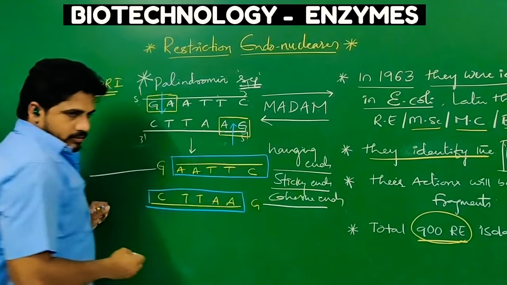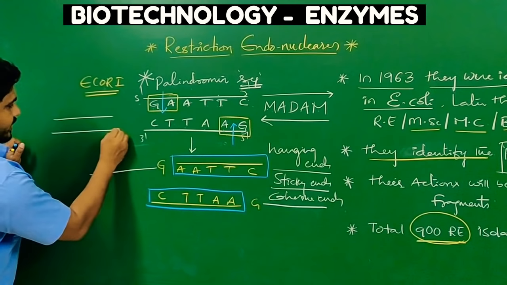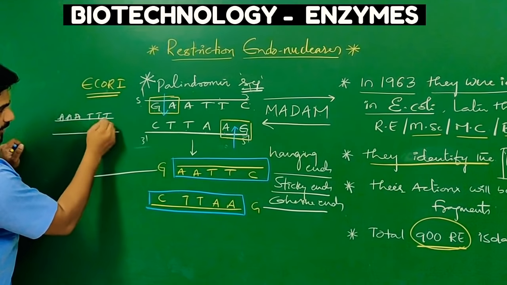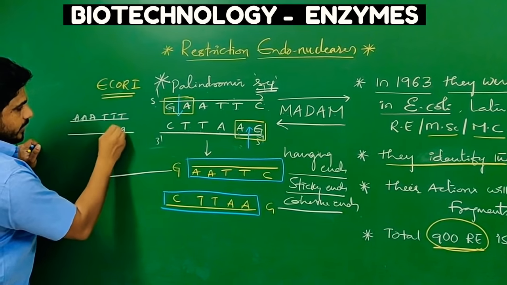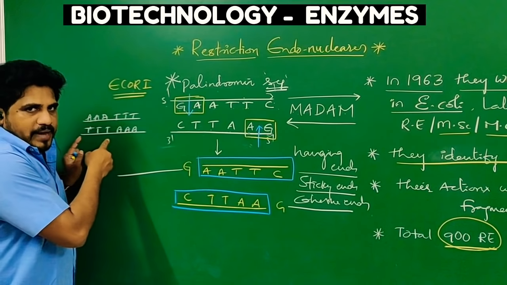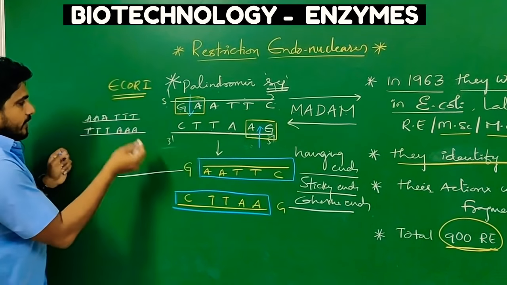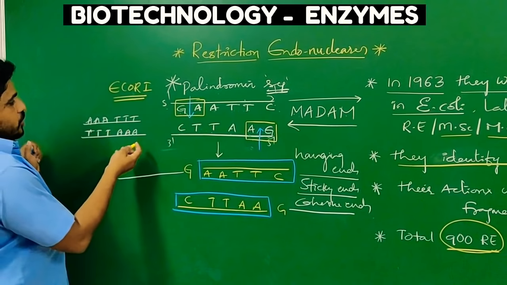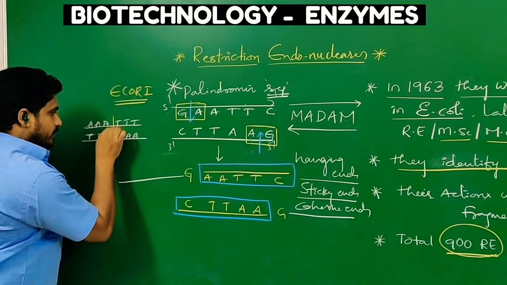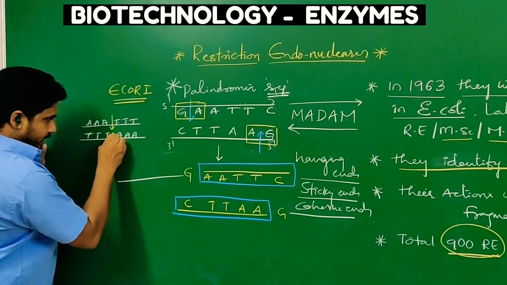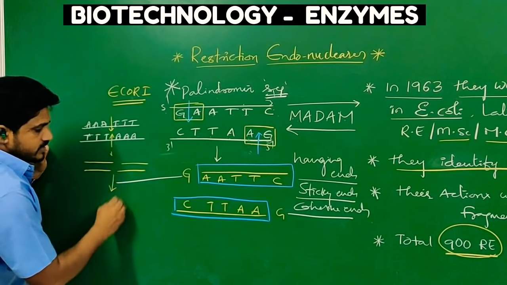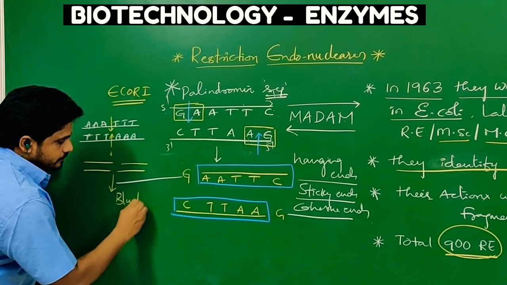They are not equal. In case it is a DNA strand, A, T, T, T is there, and opposite to it T, T, T, A. Do you think this is a palindromic sequence? Yes. If a restriction endonuclease enzyme identifies it and acts between A and T here and here, then two equal fragments will come. These types of ends are called blunt ends.